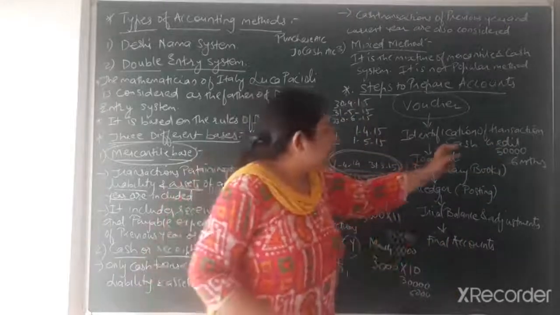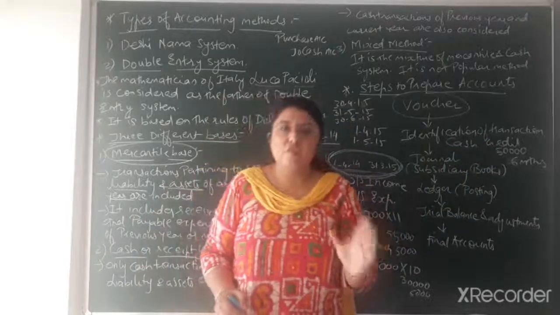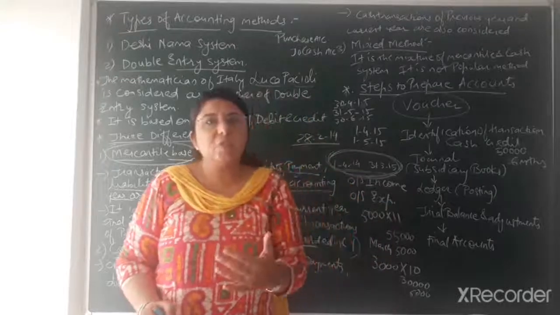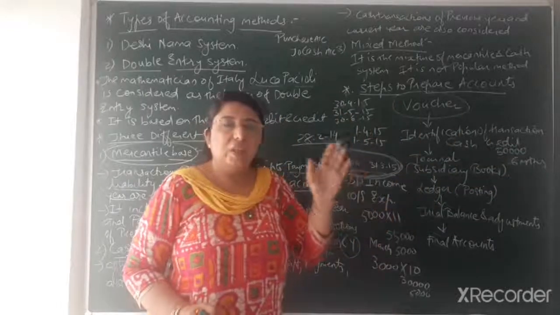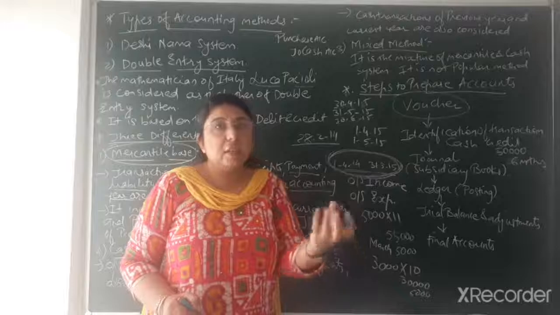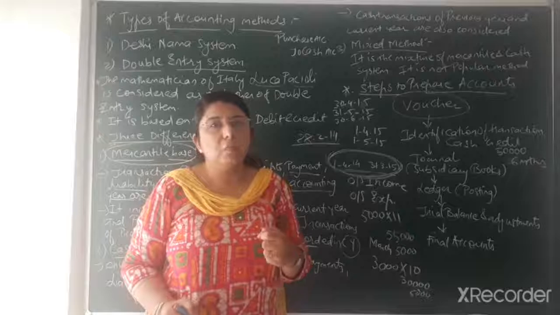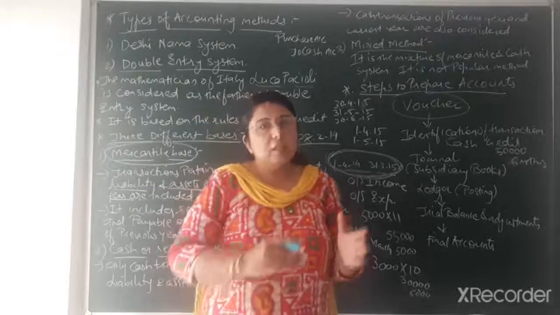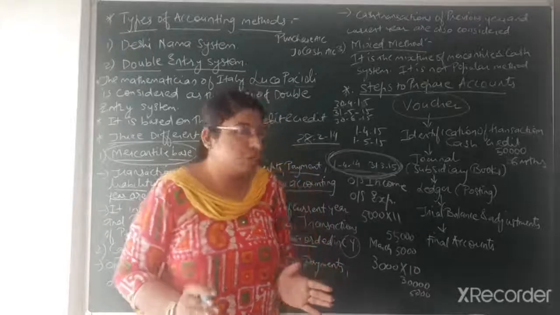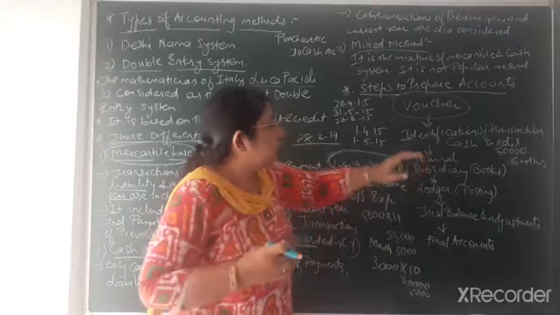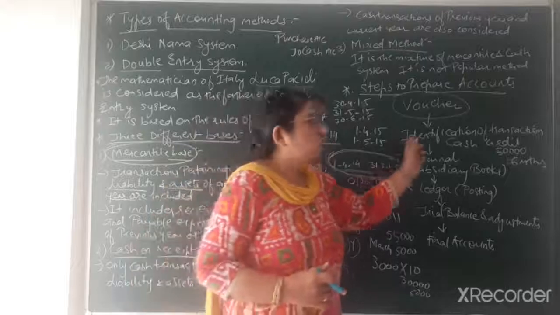So both are included as economic transactions. Credit transaction, no doubt, at present you are not getting the payment. But in future, after 6 months, you will be getting this payment of rupees 50,000. So this type of transaction, whether it is cash or credit, in which there is economic return, that is money benefit, that type of transactions will be recorded in the books of accounts. So we have to identify whether they are economic or non-economic, whether they are cash transactions or credit transactions. All types of transactions except non-economic transactions will be recorded in the books of accounts.